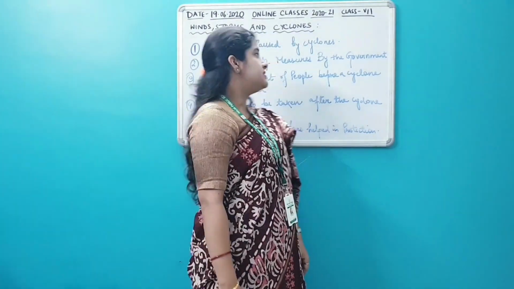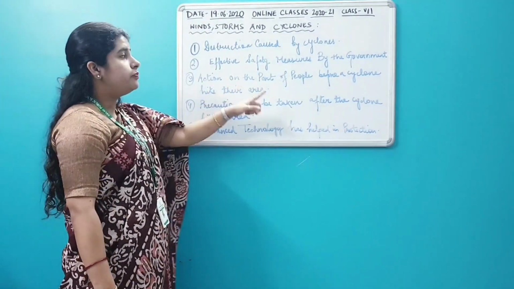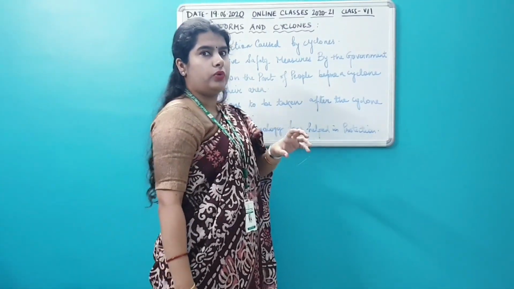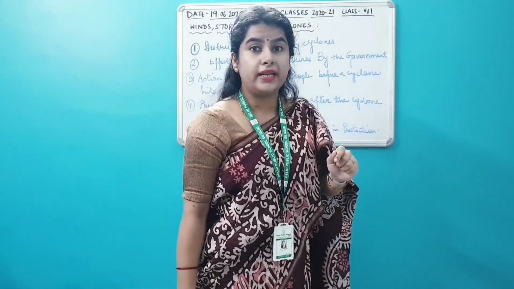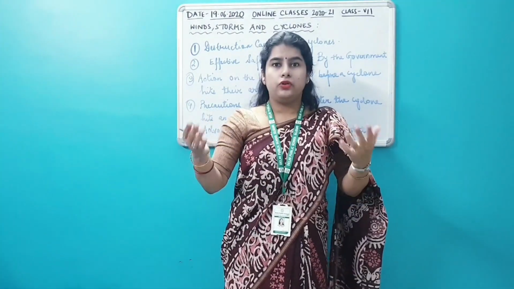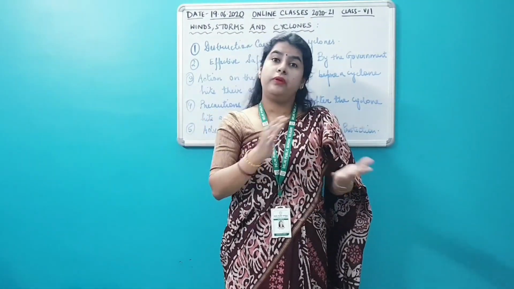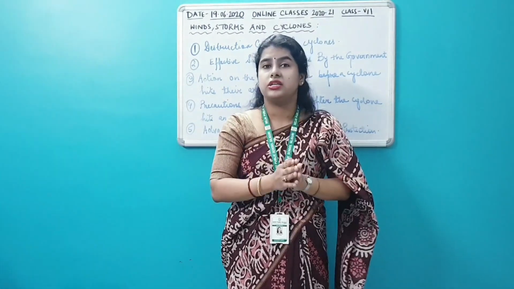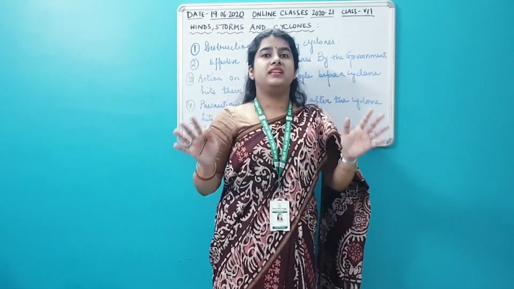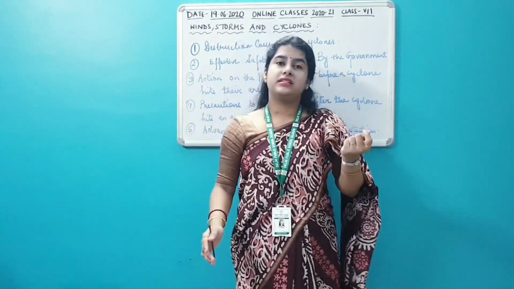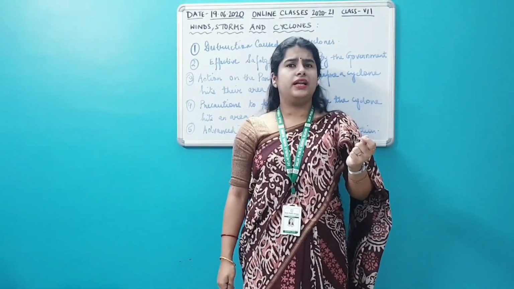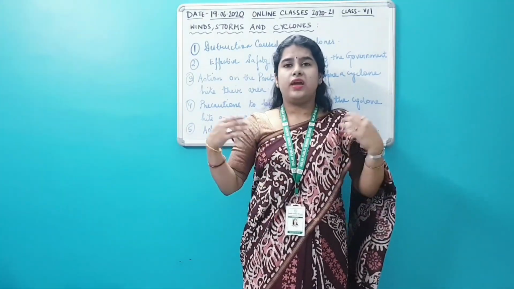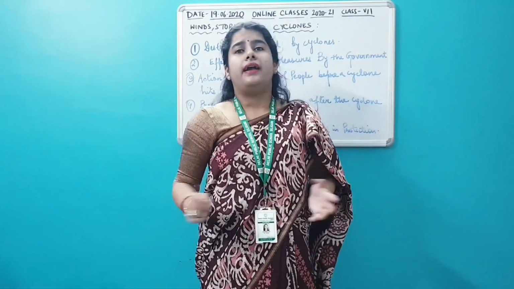Okay, next is action on the part of people before a cyclone hits their area. Once they come to know that a cyclone is about to hit the area, it has not yet hit, so what can they do before it hits? They should be ready to evacuate. They should not take these things very casually. Once they get some kind of warning from the meteorological departments, they should immediately be in a state of preparedness to evacuate whenever they are asked to do so.